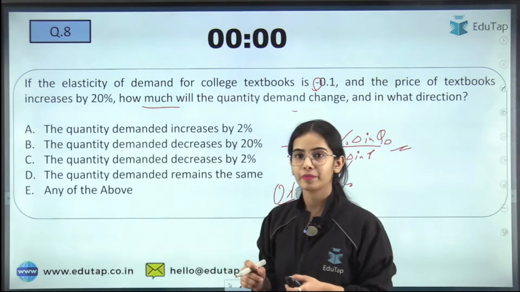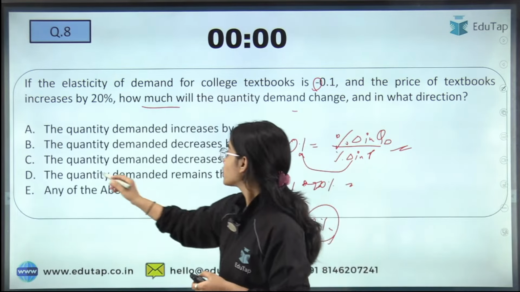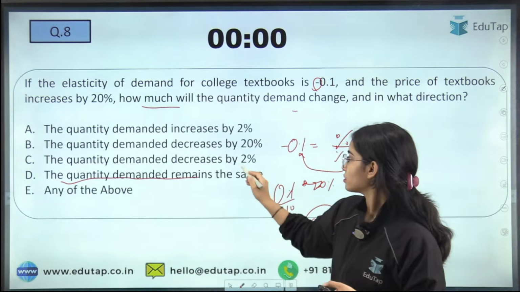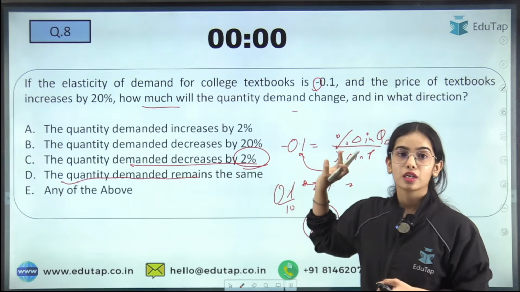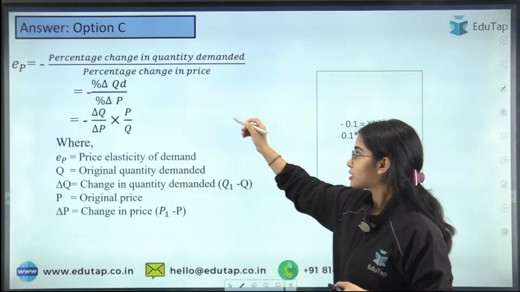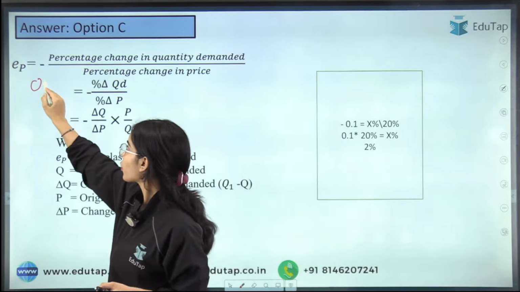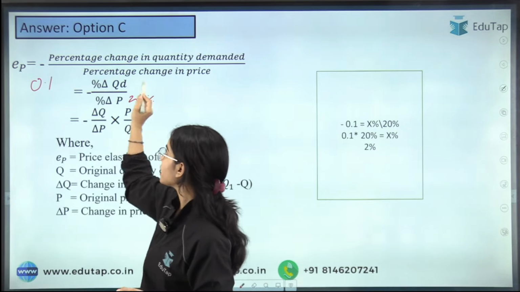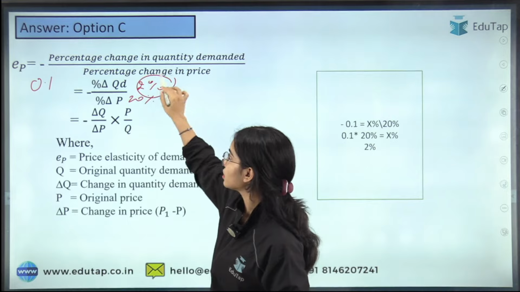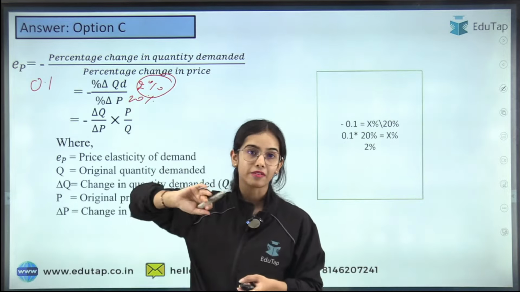So the quantity demanded decreases by 2%. So here the answer is C. I hope this is clear that if the price elasticity of demand is 0.1 and the percentage change in price is 20%, there will be a 2% change in quantity demanded.